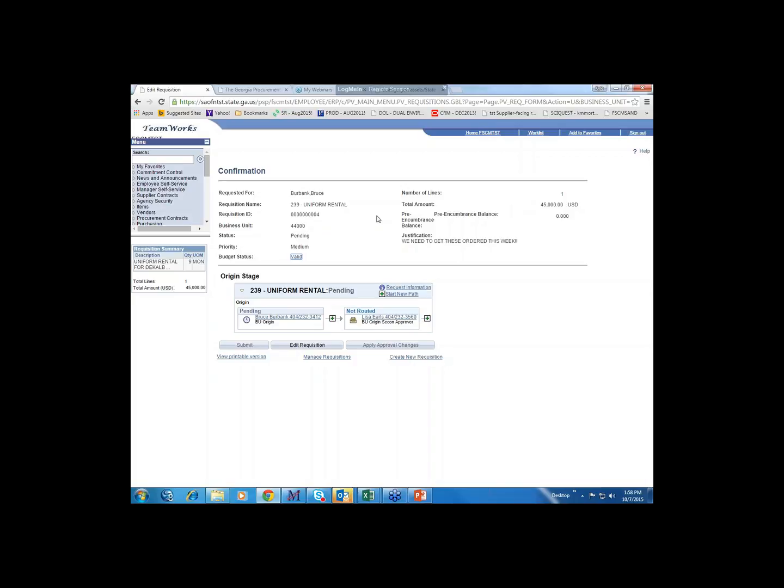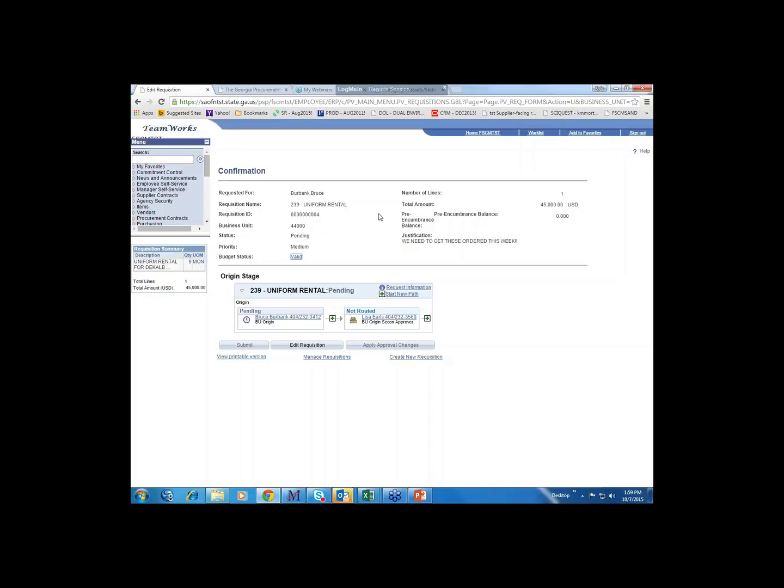Sometimes it's a little hard to see, and it's better on an iPad or a tablet than it is on a phone, of course. They're not actually supported with this version of PeopleSoft, but we have had users that are currently using it, and it has worked for people to use their tablets to do the approval process.